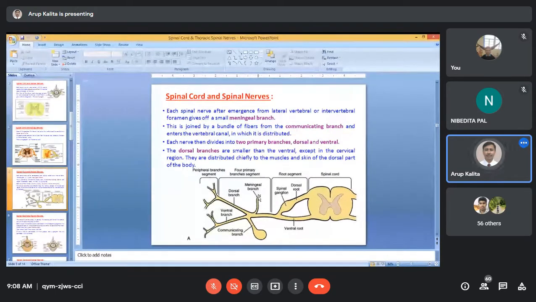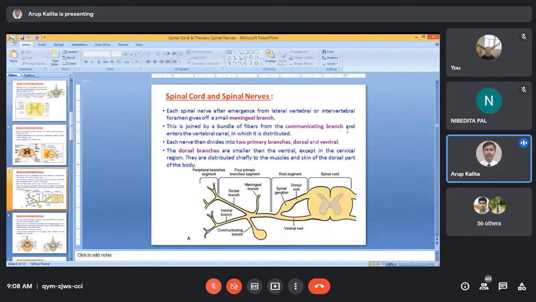Now, what are meninges? Meninges are the covering membranes of the brain and spinal cord. There are three layers of the meninges. One is the dura mater, one is arachnoid, another is pia mater. This meningeal branch, the first branch of the spinal nerve, will give nerve impulse to these meninges. It is joined by a bundle of fibers to form a communicating branch and enters the vertebral canal, in which it is distributed.